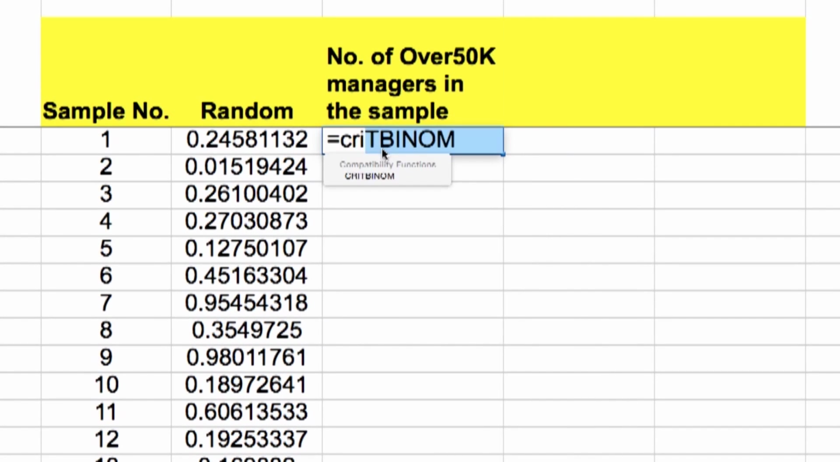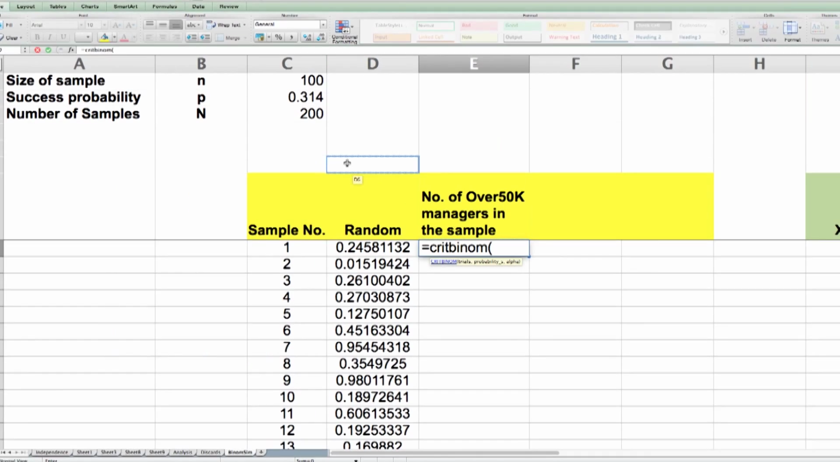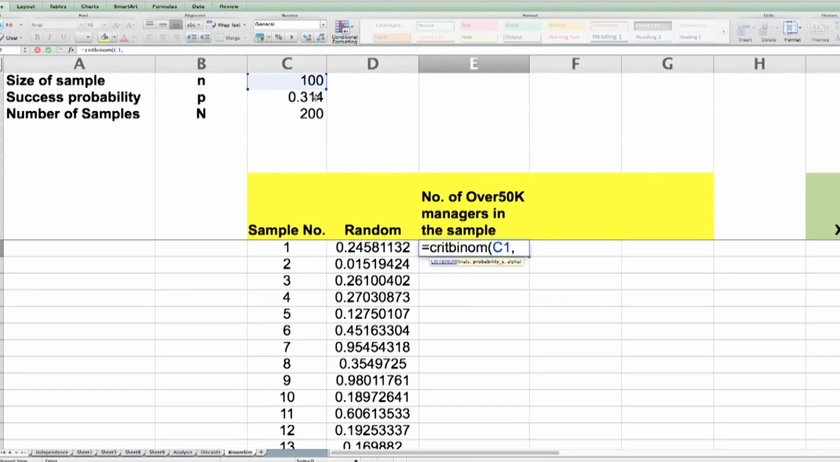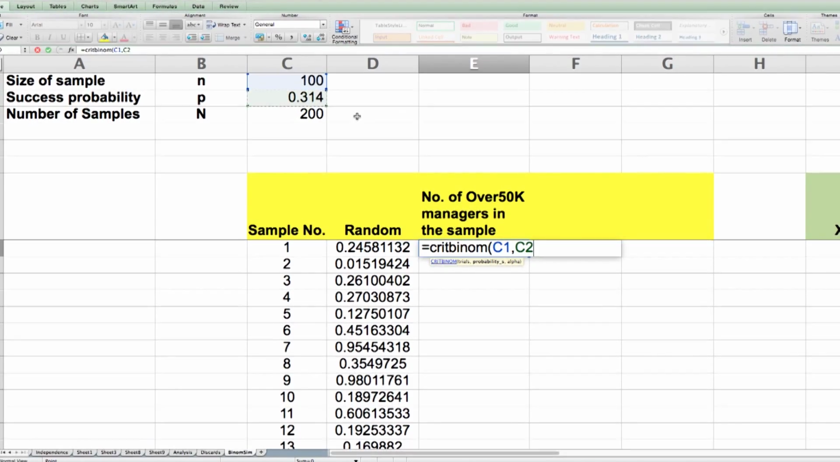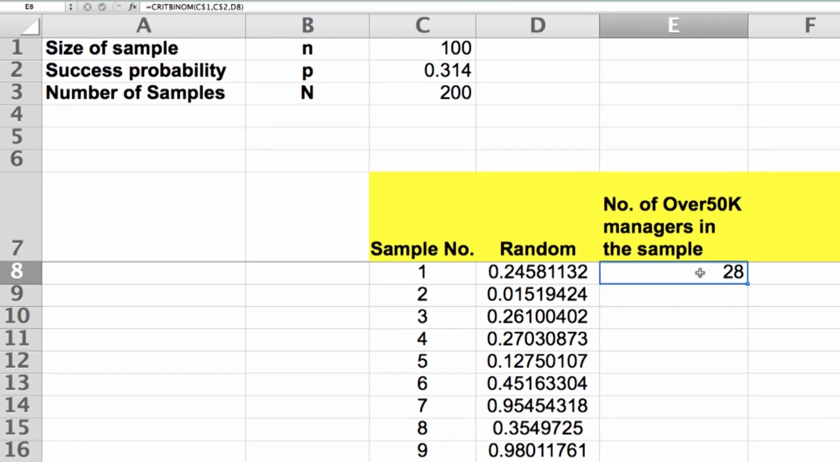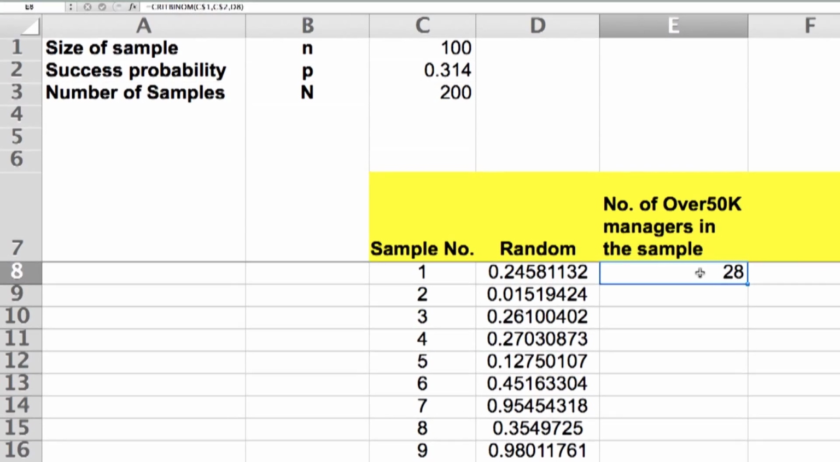In my second step, I will use CRITBINOM with the number of trials being 100, the probability of finding managers making over 50K being 0.314, and both of these with dollar signs fixes the values, and my alpha parameter will be this random number. And when I hit return, I get a round number, 28 this time, standing for the number of managers in my sample of 100 making over $50,000. As you see, it is not 31 or 32, it's 28.